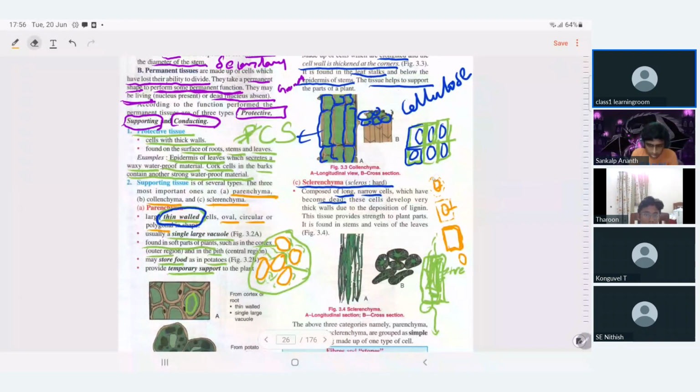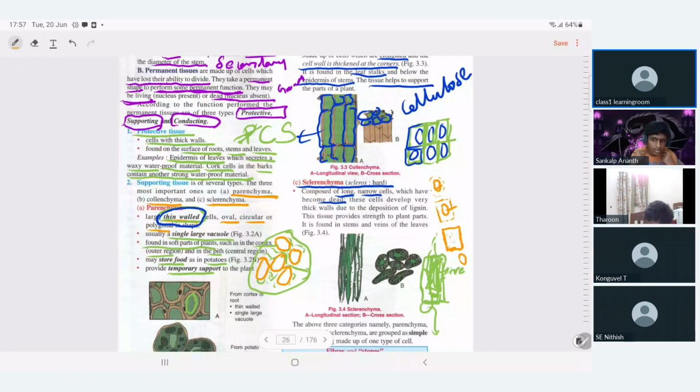So, thin cell wall and then thick cell wall, and then only the cell wall is present, no cell is present inside. So that is called a dead cell. That gives the protection. That's why the hard part of the plant, the bark, the cork, is very tough, because it possesses only dead cells. Here nothing is inside.